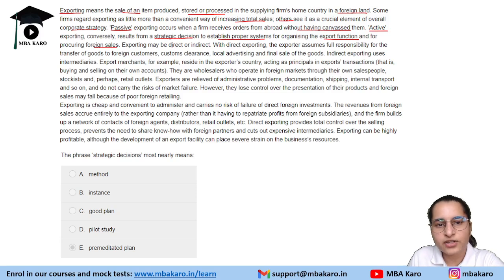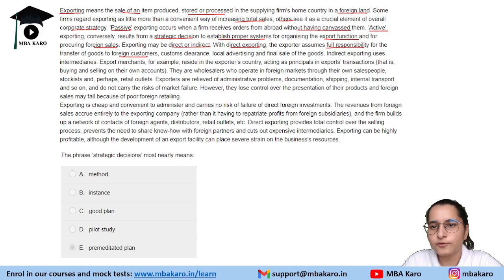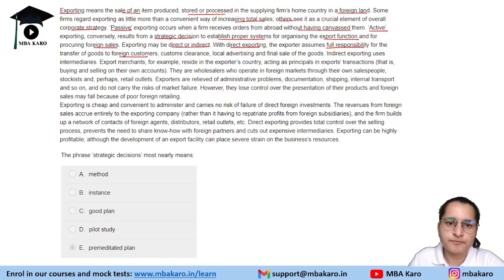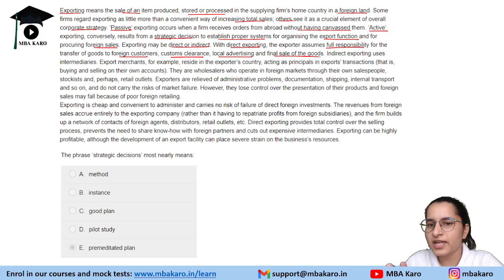Exporting may be direct or indirect. Two forms of exporting are given: direct or indirect. With direct exporting, the exporter assumes full responsibility for the transfer of goods to foreign customers. So in direct exporting, the exporter has the full responsibility of the goods: full transfer of the goods, customs clearance, local advertising, and final sale of the goods. So everything is on the exporter.